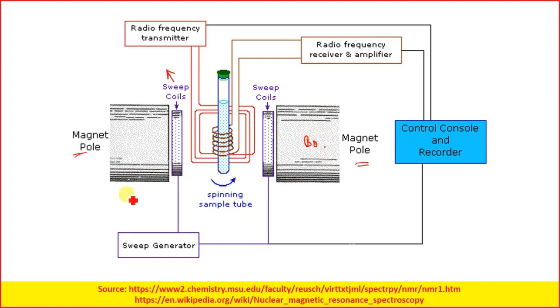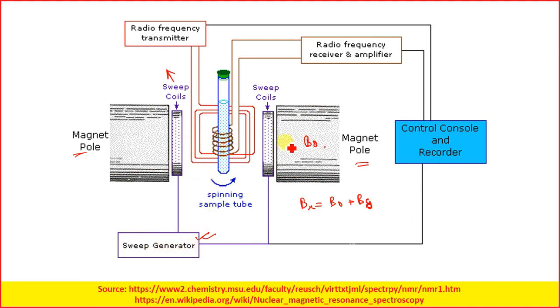Basically we will be having B equals B0 plus delta B. That will be controlled by the sweep generator. How this delta B will be increased is taken care of by the sweep generator.